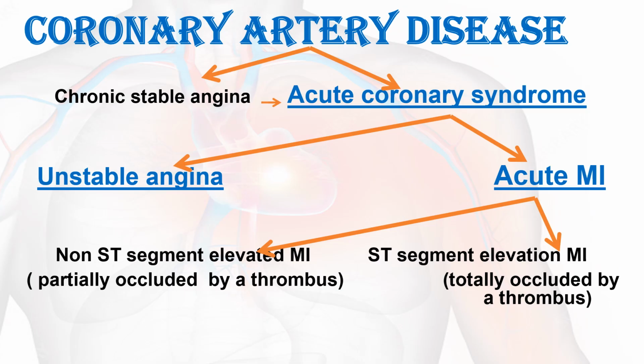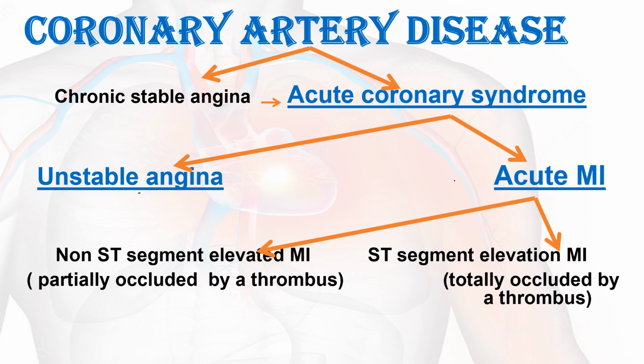First, we see the overall classification of coronary artery disease. As we discussed in the earlier video, coronary artery disease consists of chronic stable angina as well as acute coronary syndrome. Acute coronary syndrome is further categorized into unstable angina and acute myocardial infarction. That is on the basis of the clinical presentation of the condition.